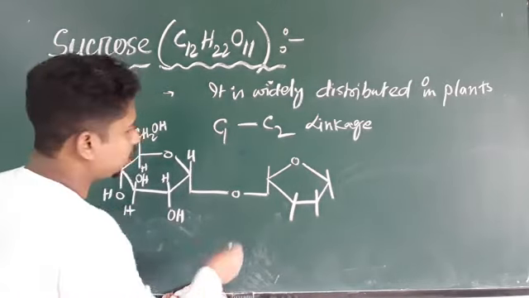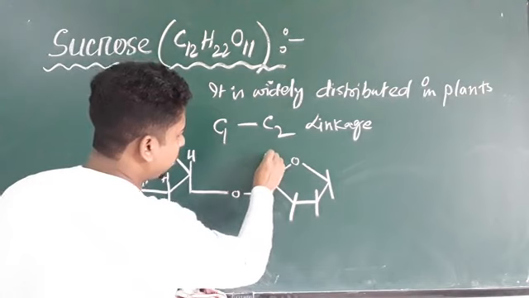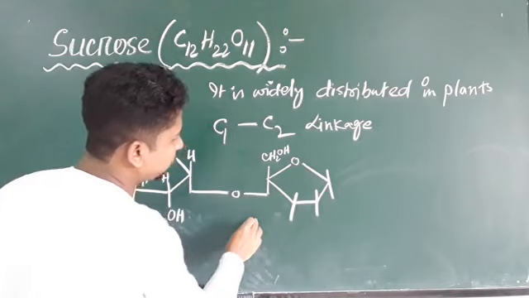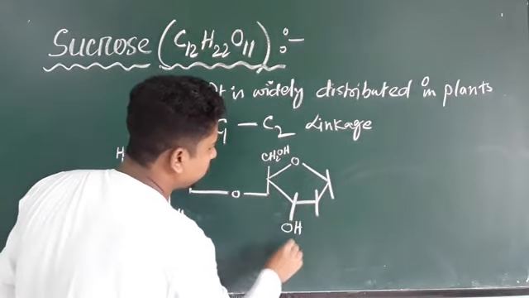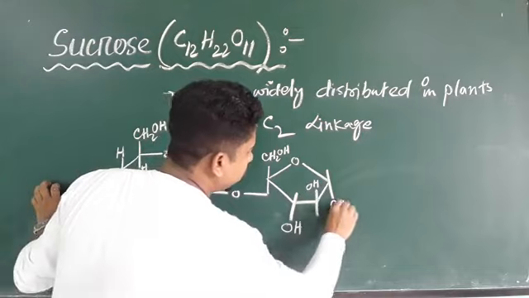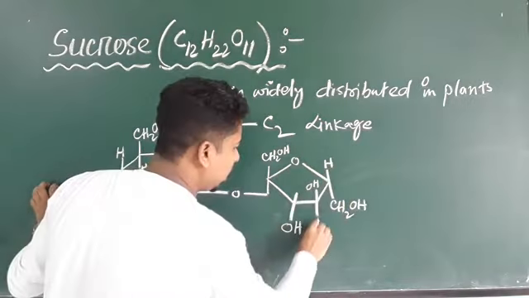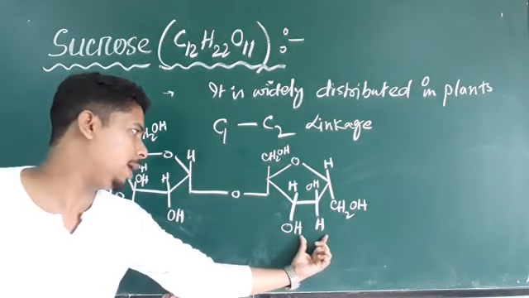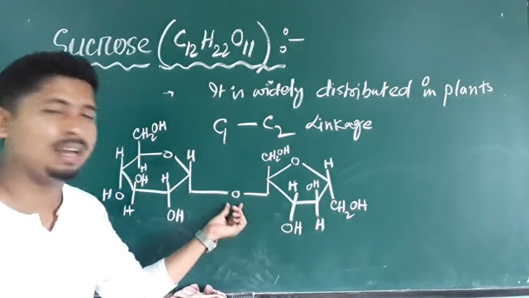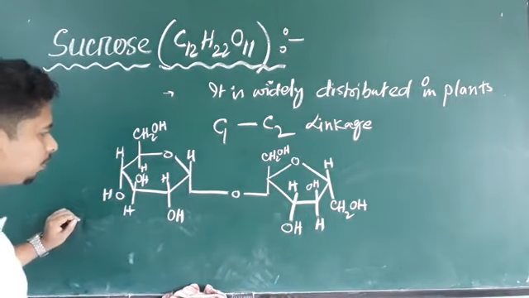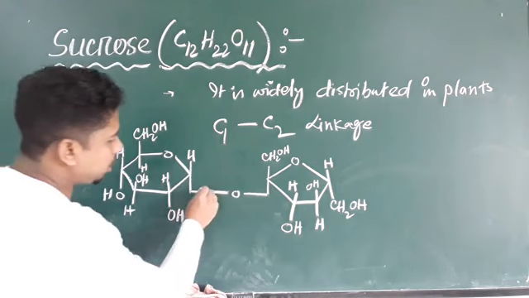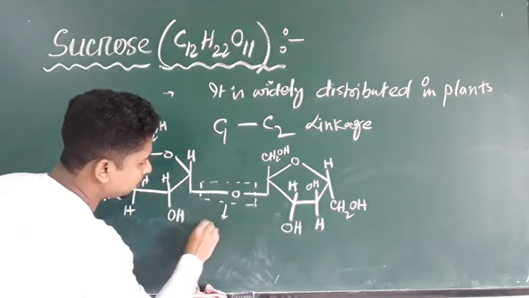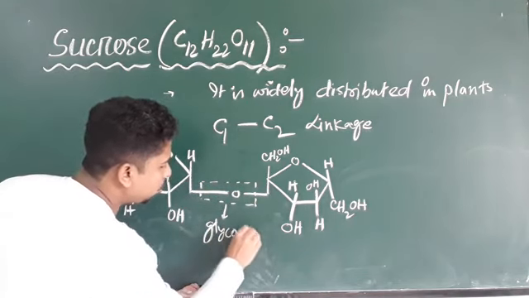Now here you see, here we have CH2OH. Here we have CH2OH. Here we have hydrogen. So this is the glucose unit, this is the fructose unit. And the glucose and fructose units are linked with an oxide linkage called glycosidic linkage. This linkage will be called glycosidic.